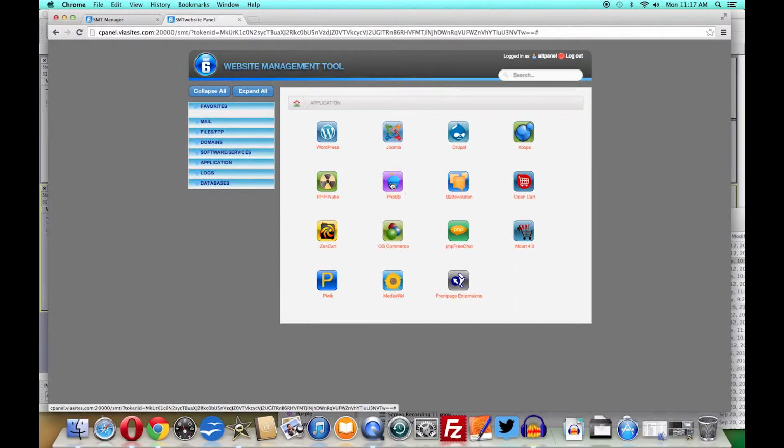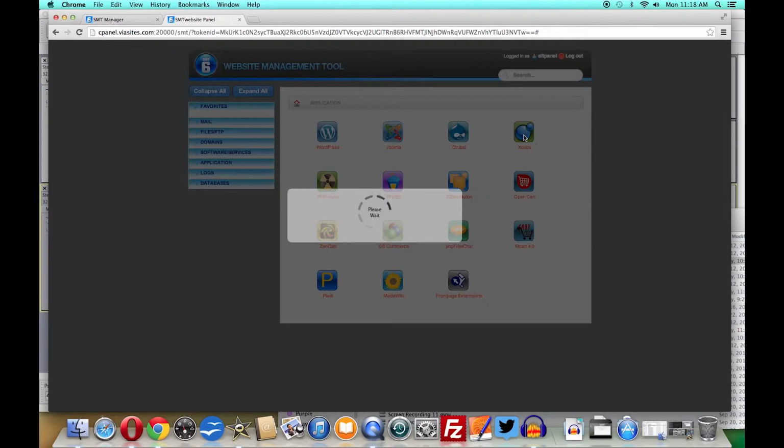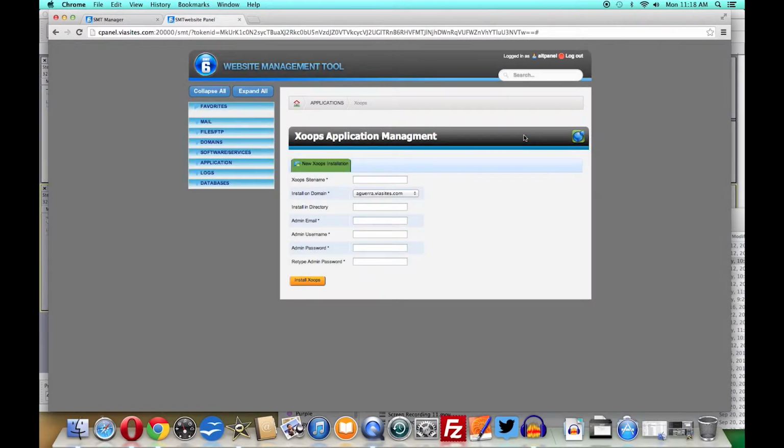In the Applications panel, go ahead and select Xoops from the installation options available. In the Application Management screen, go ahead and select the domain that you want to install Xoops on.